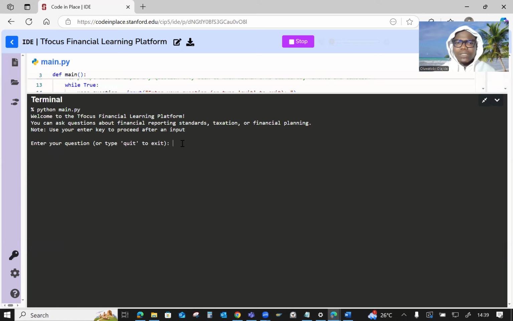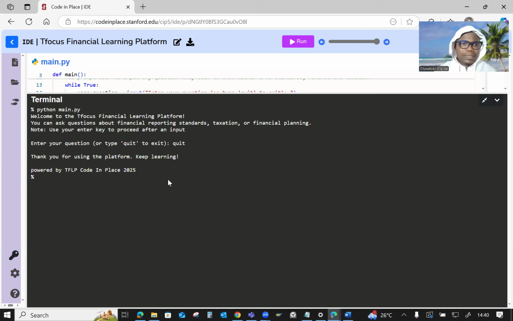So let us test something. I want to assume I have something I need to quickly attend to, so I won't be able to proceed with this learning platform, at least for now. I'm going to type quit, and then let's watch out for the next prompt. Enter. Thank you for using the platform. Keep learning, powered by TFLP Code in Place 2025. So TFLP Code in Place is the financial learning platform, Code in Place 2025.